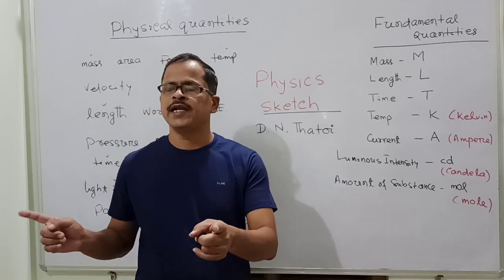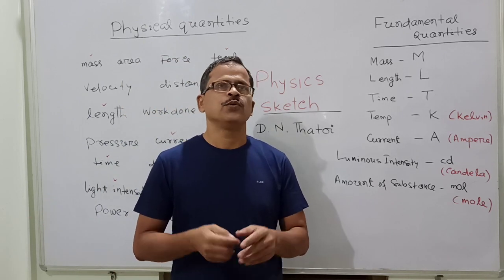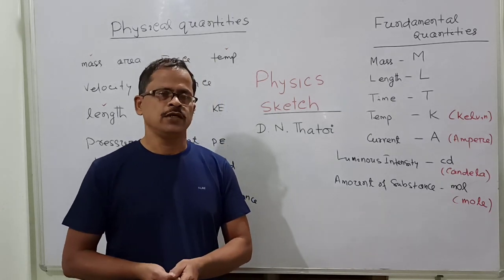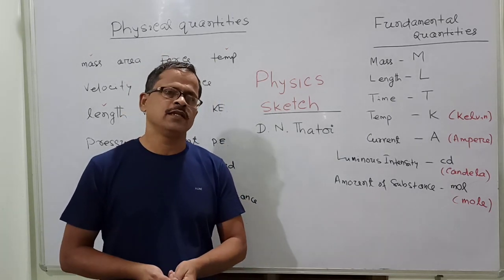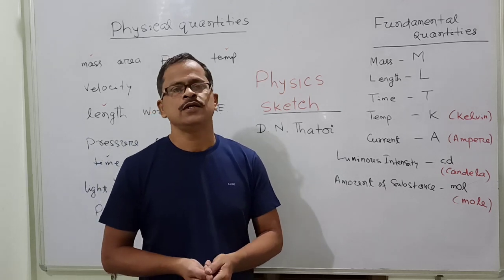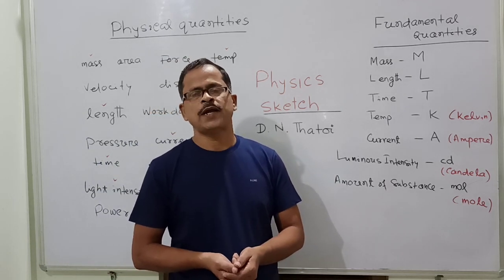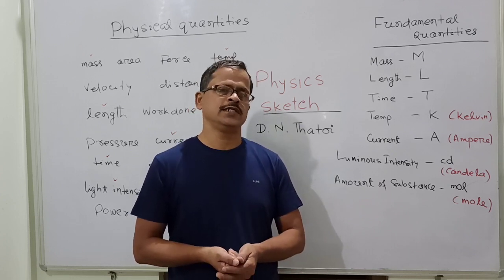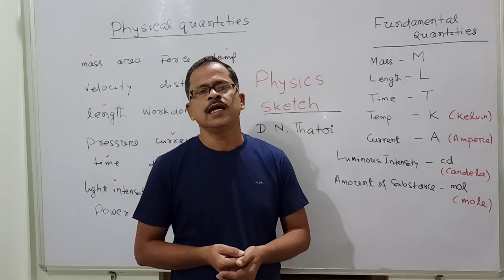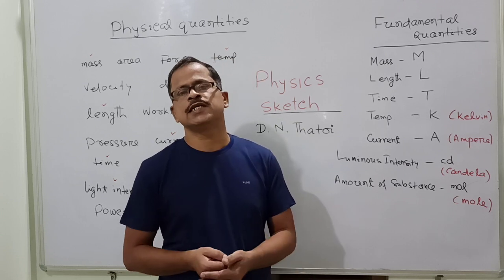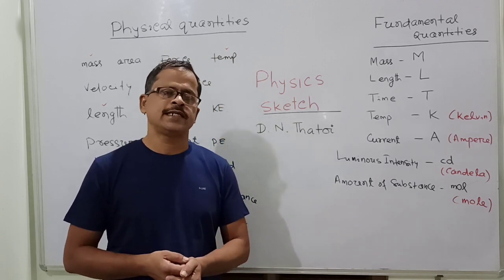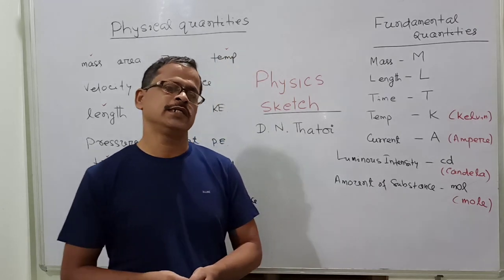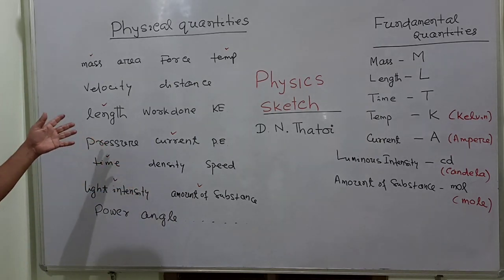We take breadth. Breadth is a physical quantity. We take area. Area is a physical quantity. Volume is a physical quantity. To measure the velocity of a vehicle, velocity is a physical quantity. To find work done, that is a physical quantity. To measure the pressure of a tire, pressure is a physical quantity. To measure the temperature of a body, temperature is a physical quantity. These are a few of the physical quantities.